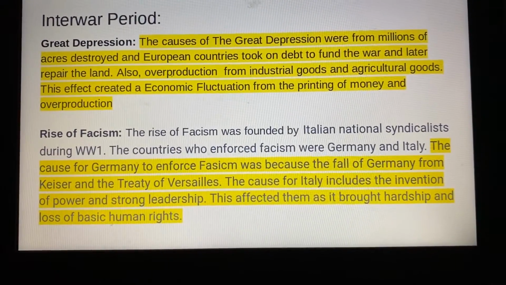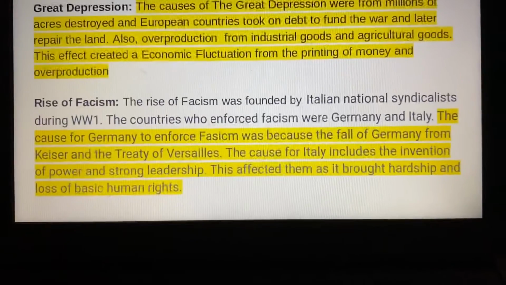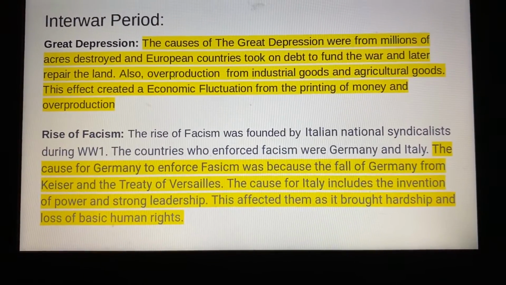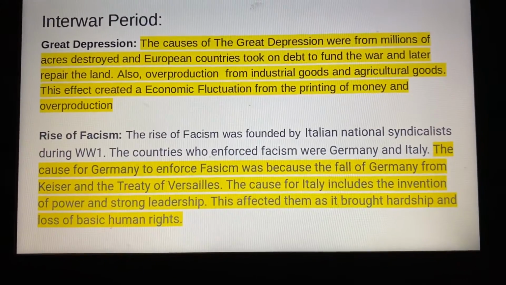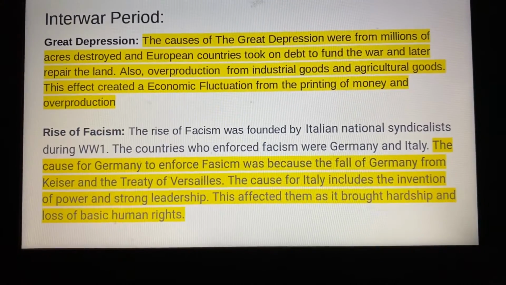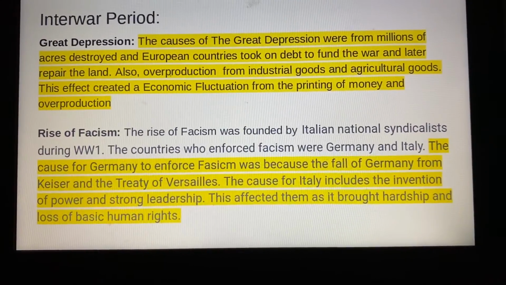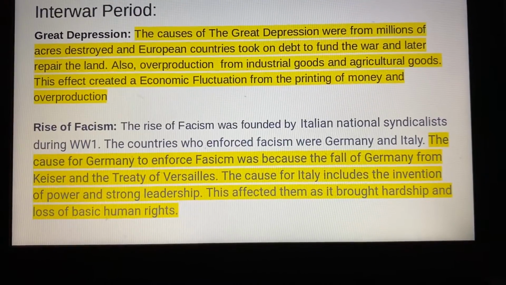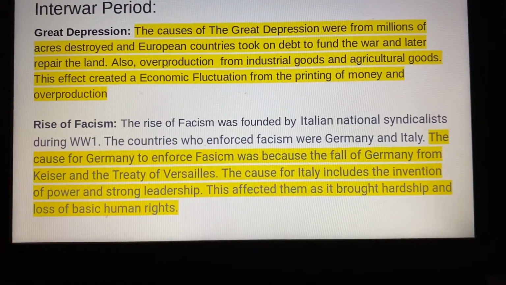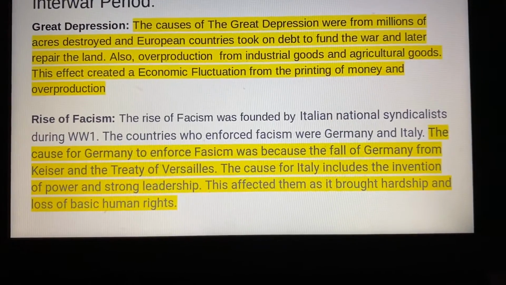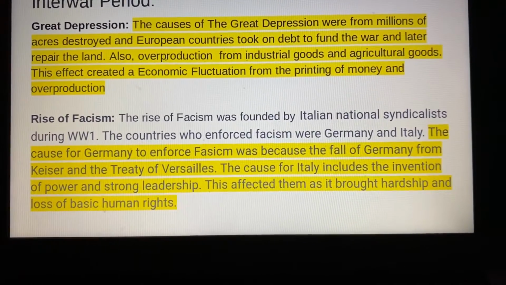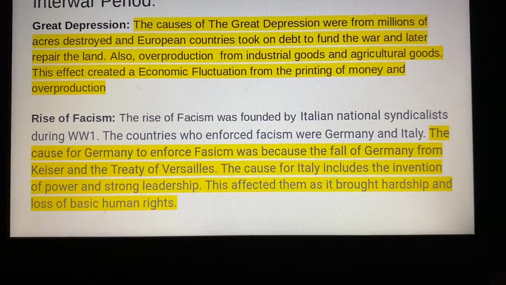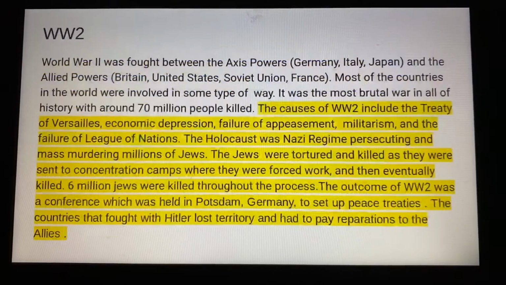Rise of fascism. The rise of fascism was founded by an Italian nationalist, syndicalists, during World War I. The countries who enforced fascism were Germany and Italy. The cause for Germany to enforce fascism was because of the fall of Germany from Kaiser and the Treaty of Versailles. The cause for Italy includes the invention of power and strong leadership. This affected them as it brought hardship and loss of basic human rights.